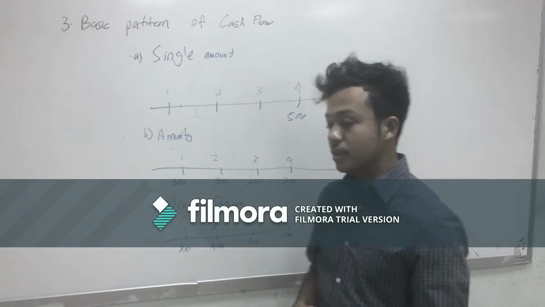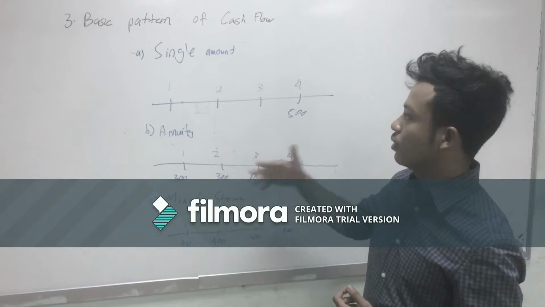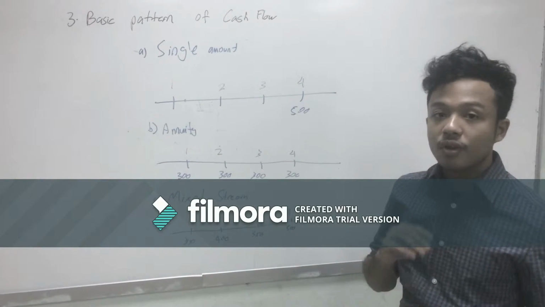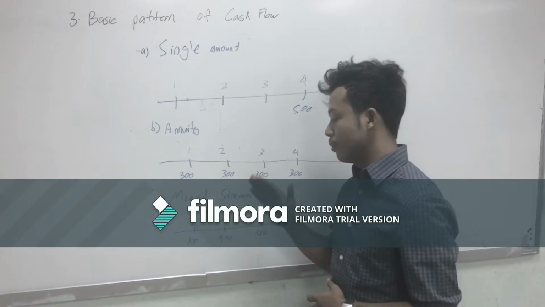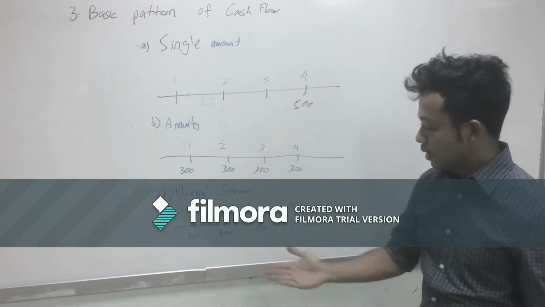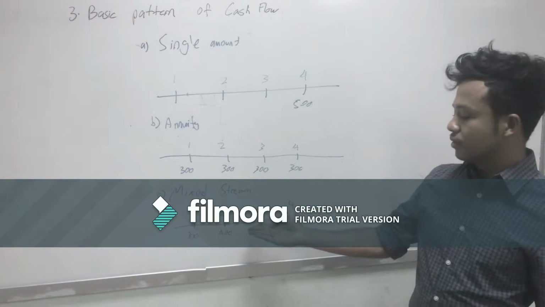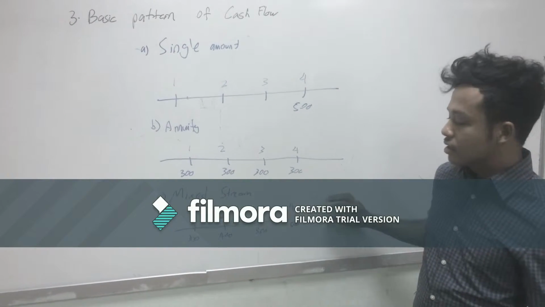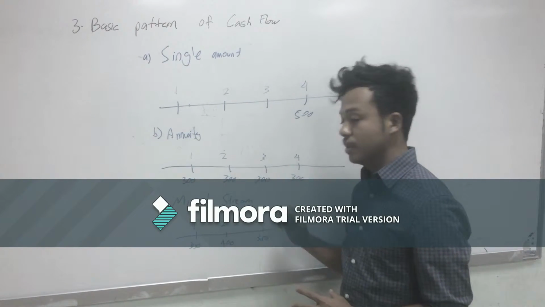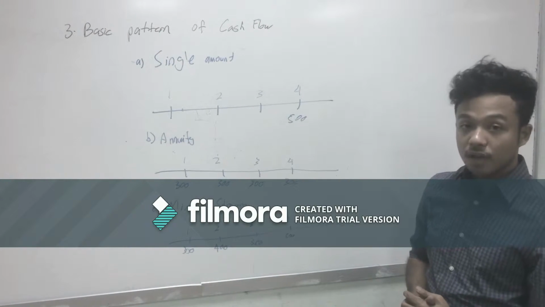And the third is mixed stream. Mixed stream is a bit complicated because it's not like annuity and also not like single amount, because the amount of money that you will receive will keep changing from time to time. I'll just take a simple example. In the first year you will receive 300, second year is 400, third year 350, and fourth year is 500. There's no fixed amount you will receive in this mixed stream. So those are the three types of basic patterns of cash flow.